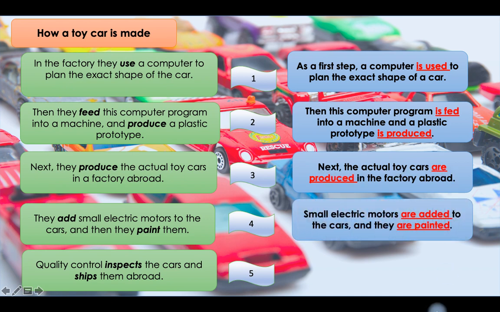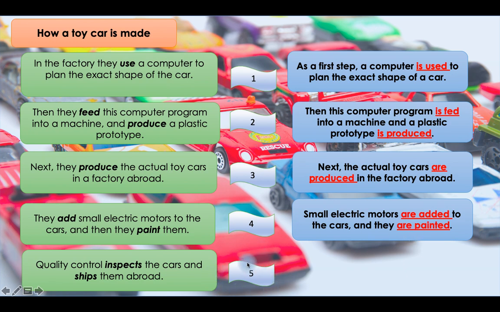Step 4. Small electric motors are added to the cars and they are painted. So, add and paint become are added and are painted in the passive form, in the passive sentence.